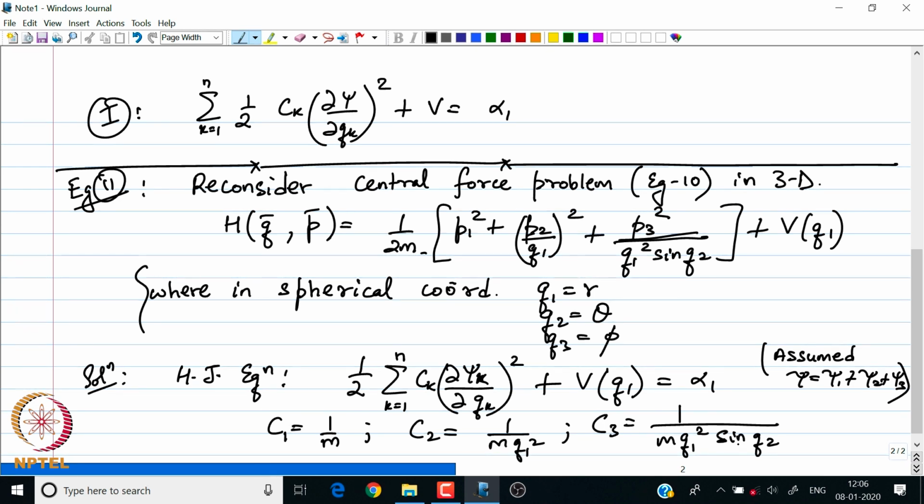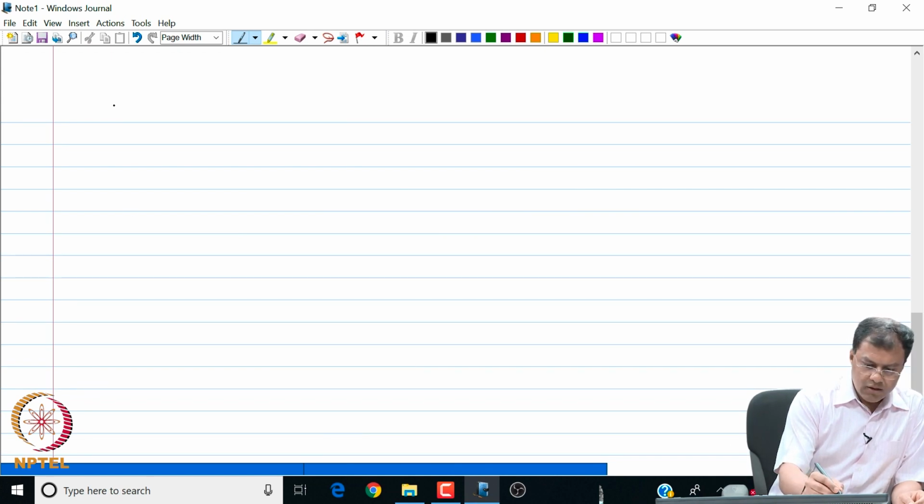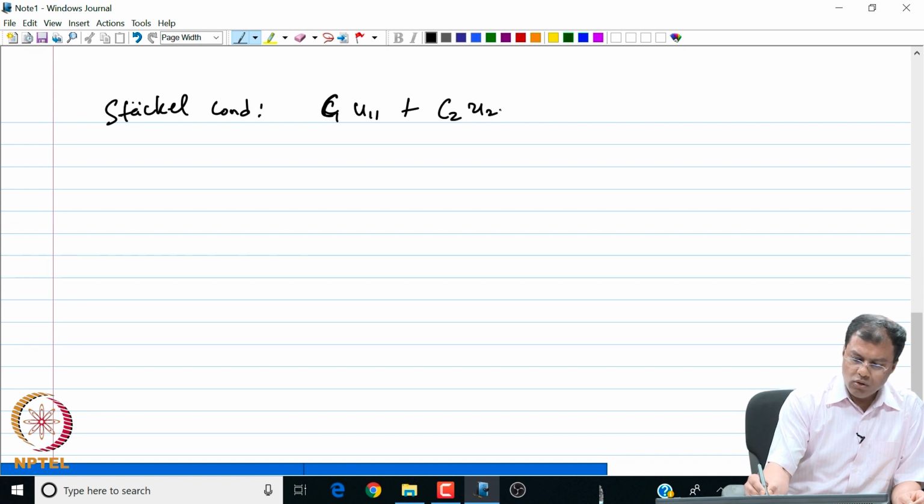Now once we have all these constants, we are ready to set up our Stäckel equations. The Stäckel condition says, let us set up this matrix. C1 U11 plus C2 U21 plus C3 U31 equal to 1.